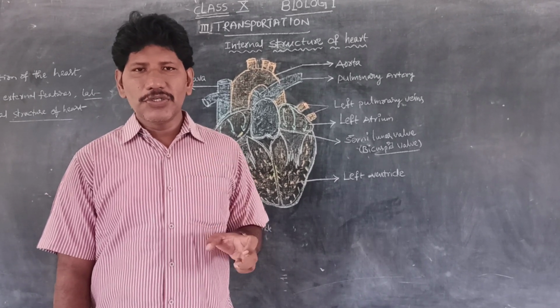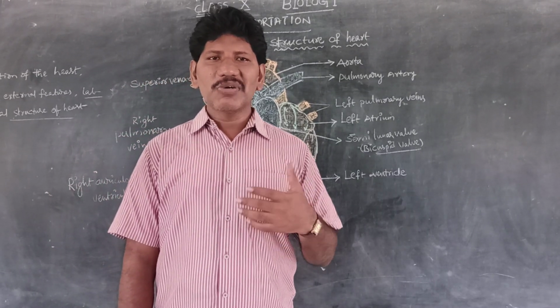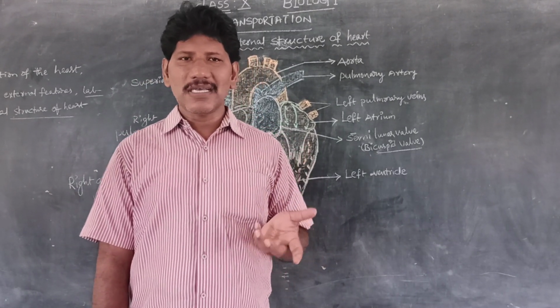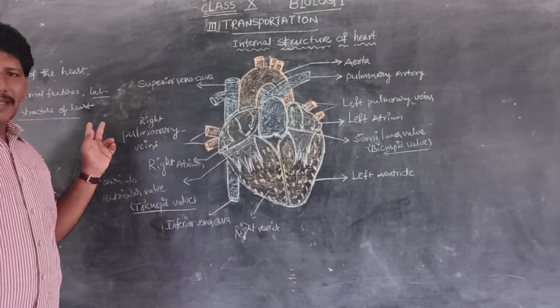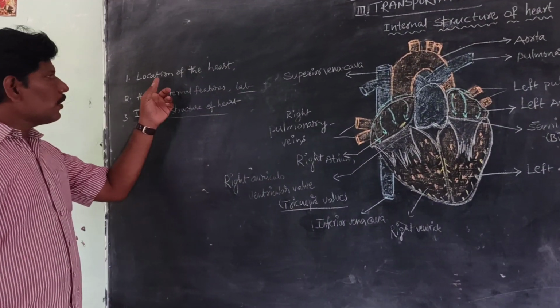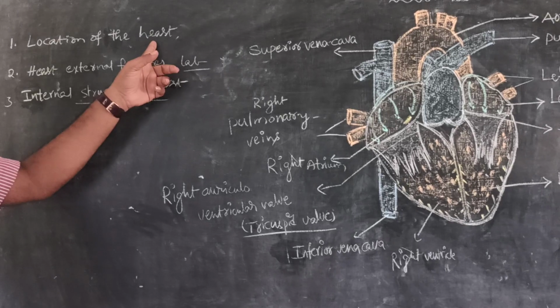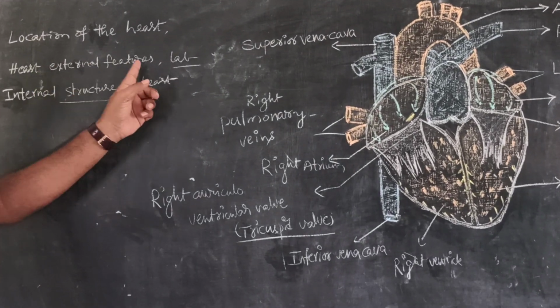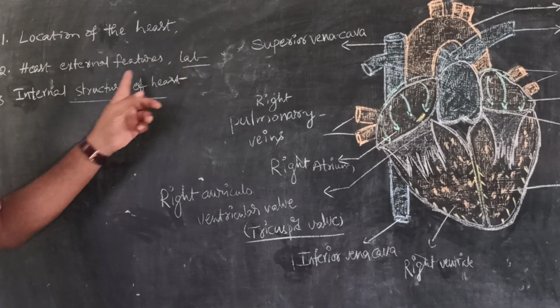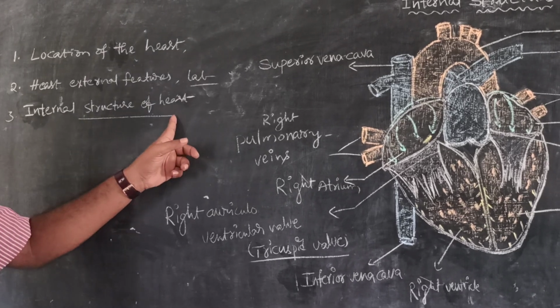In this video, we are going to discuss only three points: the location of the heart, the heart's external features, the lab activity, and the internal structure of the heart.